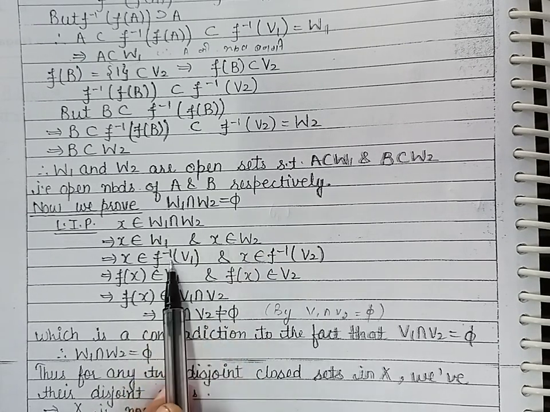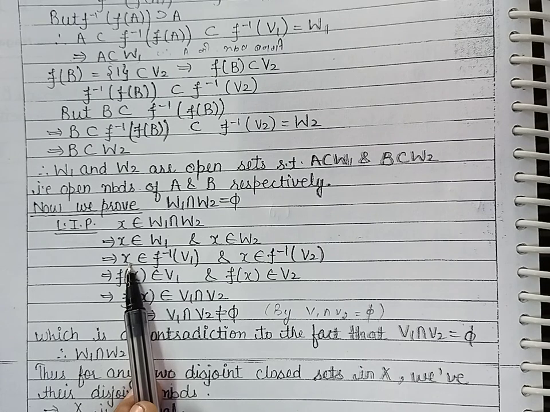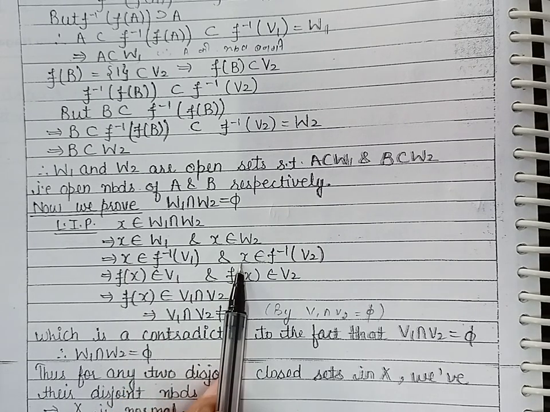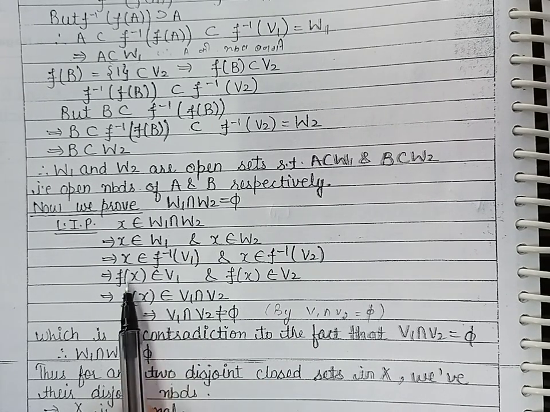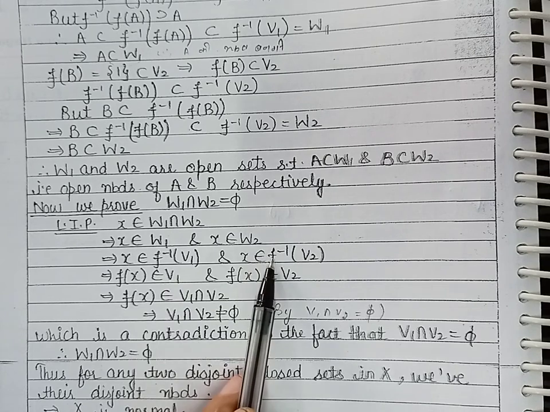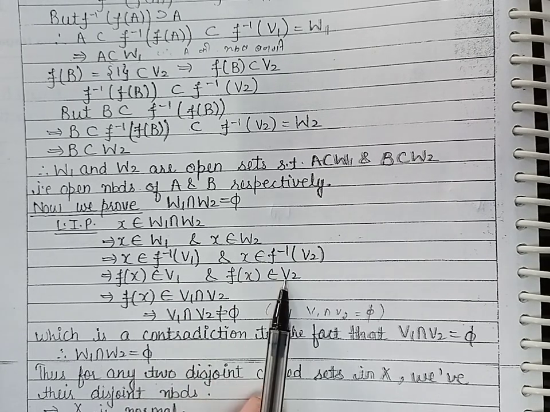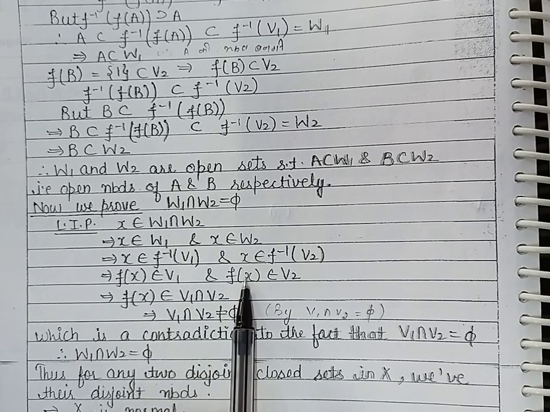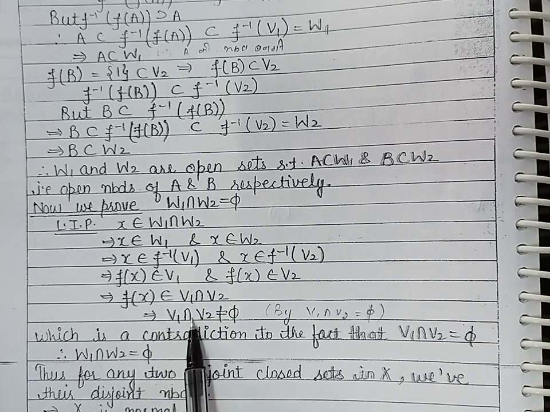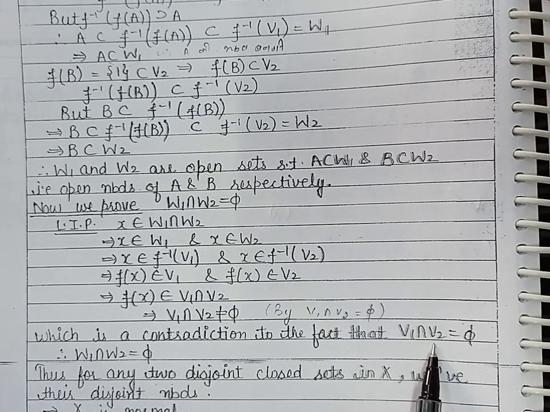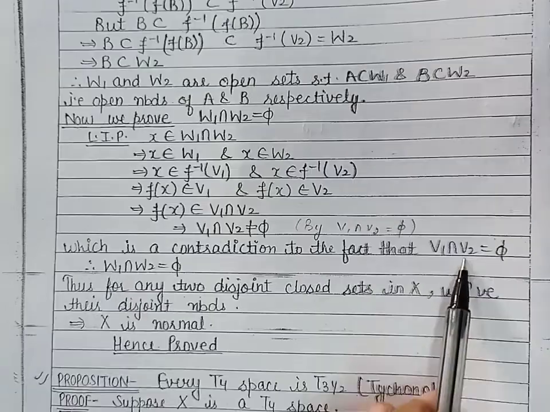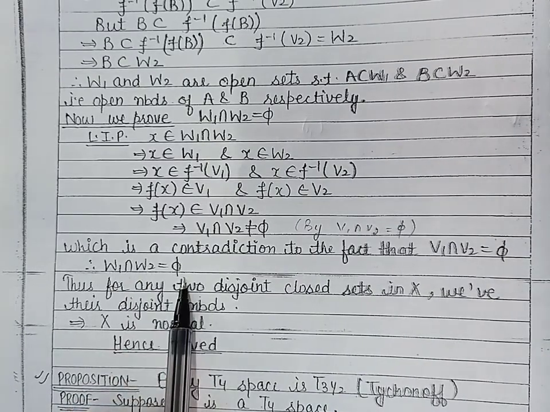Substituting the values of W1 and W2 here, it means x belongs to f inverse V1 and x belongs to f inverse V2. Now from here we can say that f of x belongs to V1 and f of x belongs to V2. It means f of x belongs to V1 intersection V2. It means V1 intersection V2 is not equal to the empty set, but this is a contradiction because V1 and V2 are disjoint. And this contradiction proves that W1 and W2 are disjoint.